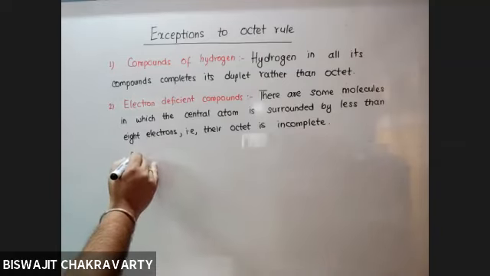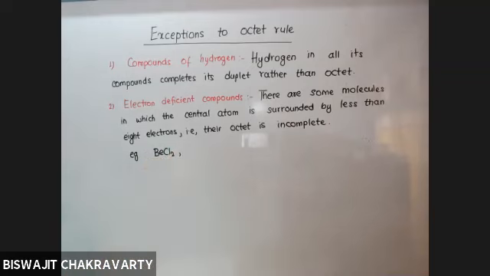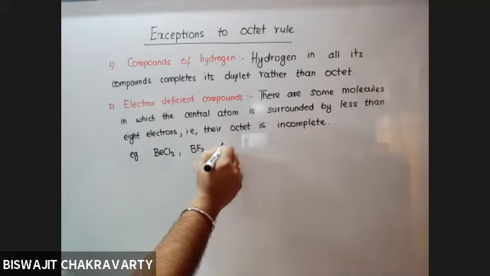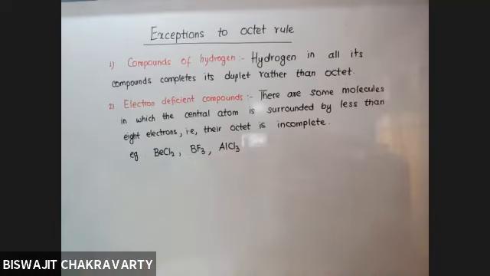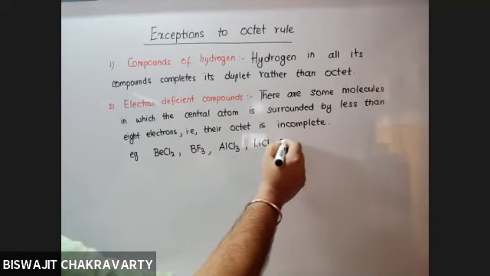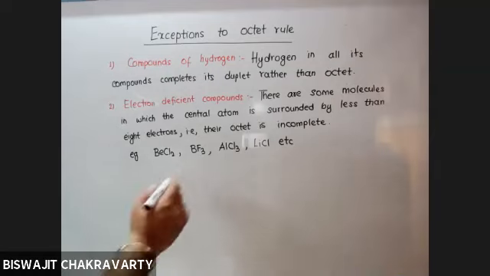As for example, if you look at BeCl2, BF3, AlCl3, LiCl, etc., you will see that they have incomplete octet. So if you look at their structures, it will be clear that they have incomplete octet. So how to draw their structures?